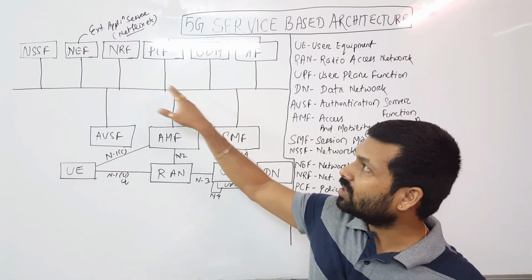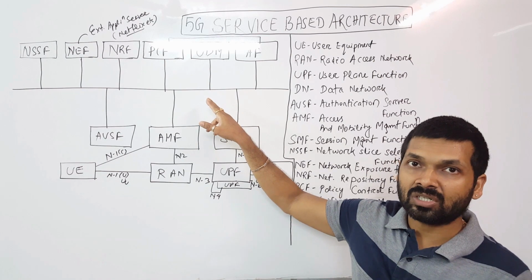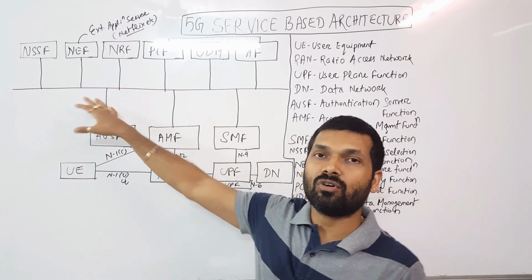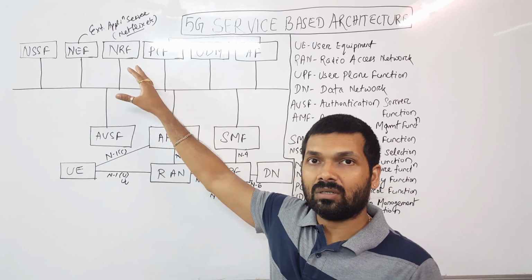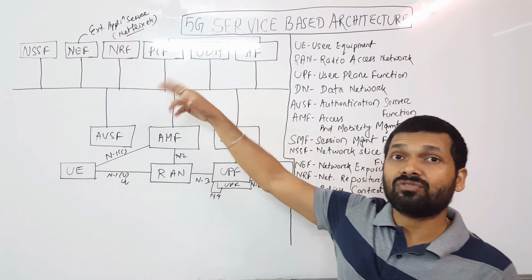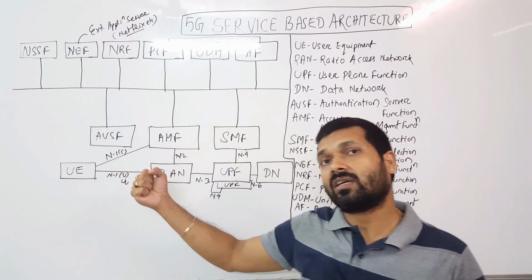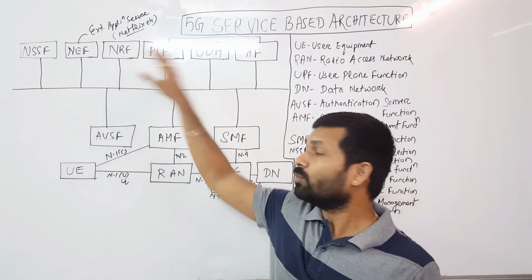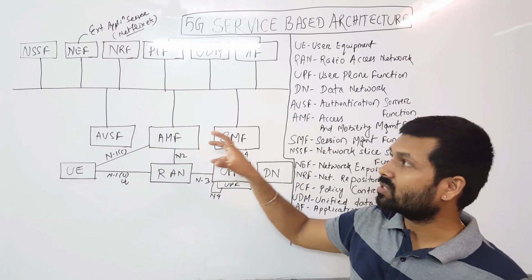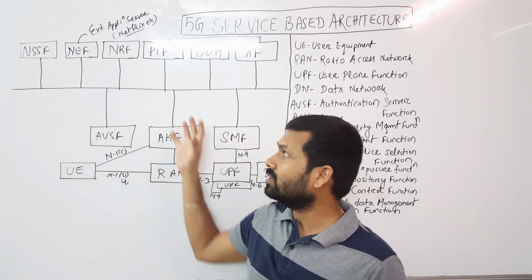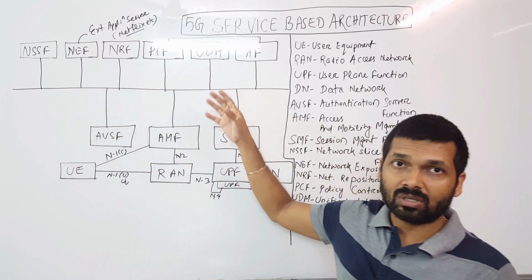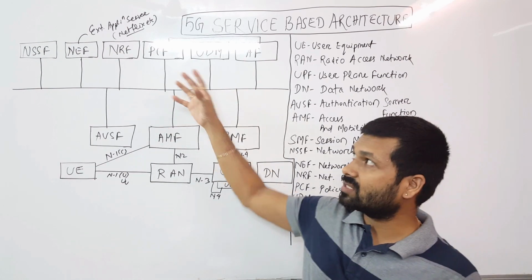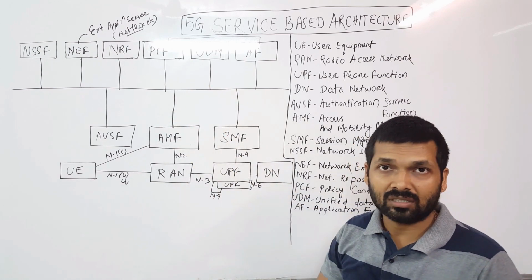Anyone who wants to communicate with any other network function has this common platform, and they can use the other server or function to extract some data. So this is a common platform for all the network functions to use one another's data, and they can extract the information.